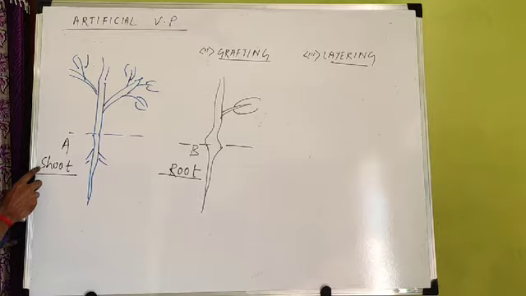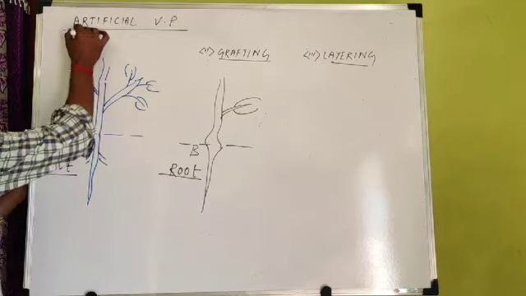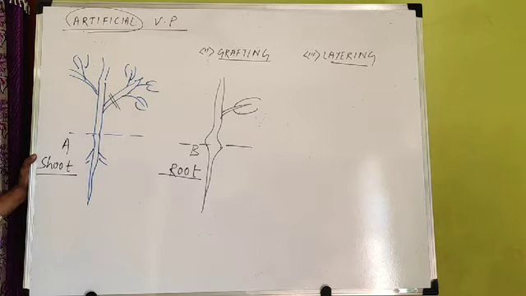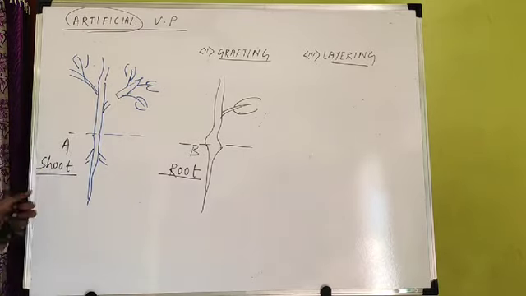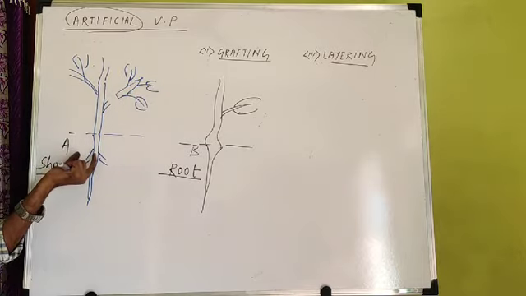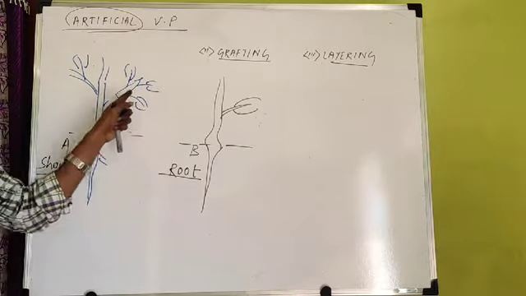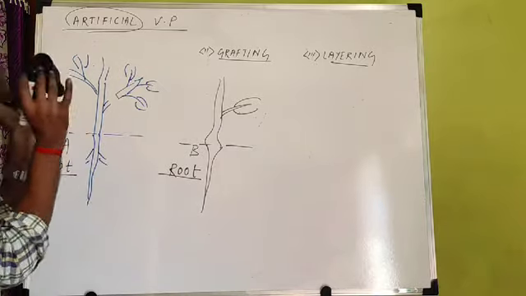Now we have chosen this shoot of plant A. Plant A shoot, plant B's root. What will I take first? I have to cut or detach because these are artificial, man-made. Now I have to cut the stem. Okay. And when I cut, the stem gets disconnected. This part gets disconnected from this plant. But this plant is alive. Now this part is separated, so it cannot remain for long in living condition. It will die if you keep it in that cutting form.